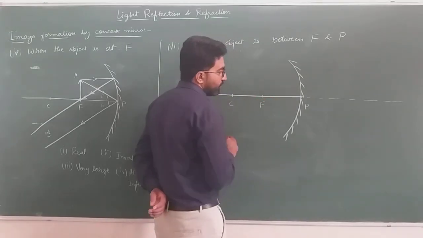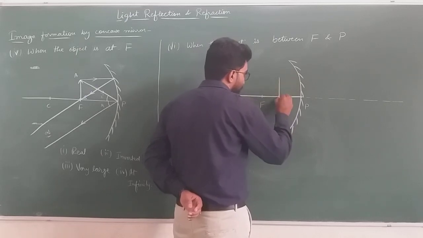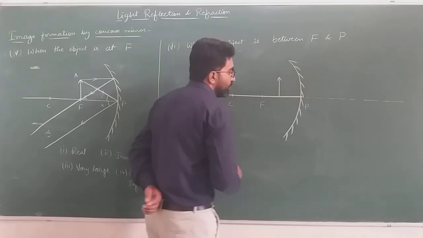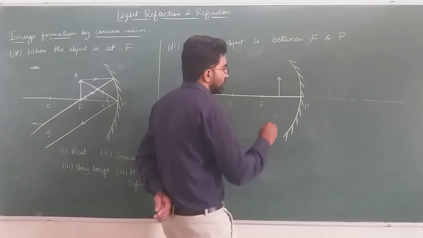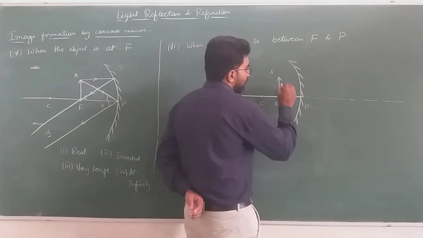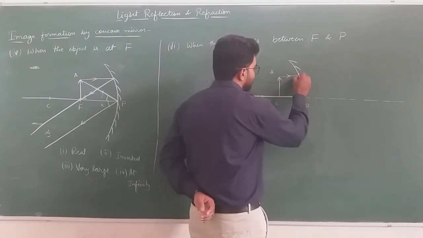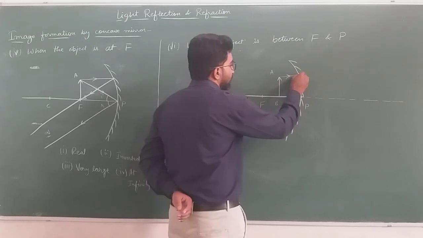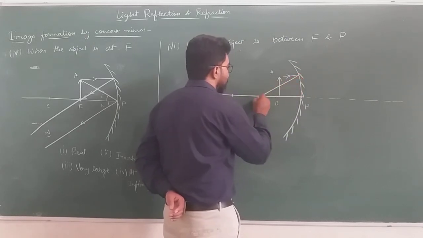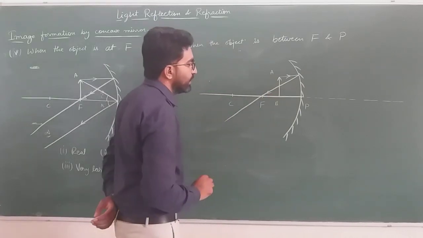This one is our focus, and the object is in between focus and the pole. Suppose this is our object A, B. First ray of light, again parallel to principal axis. After striking the concave mirror, it will pass through focus. This is our reflected light ray.